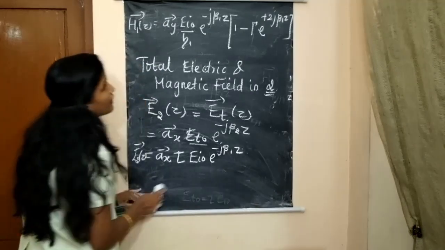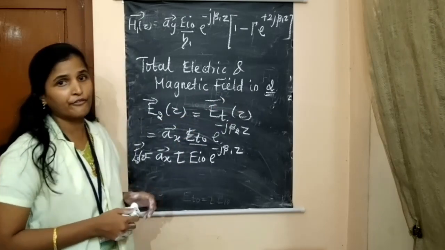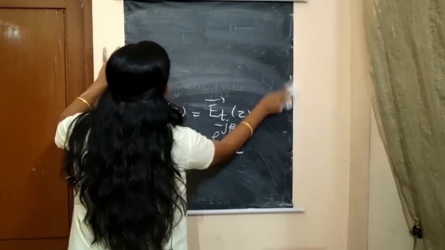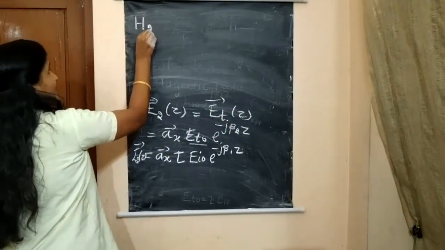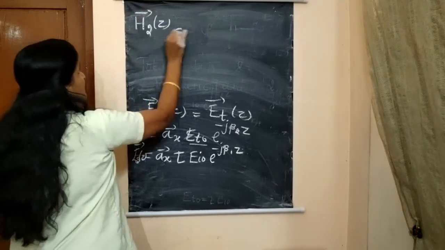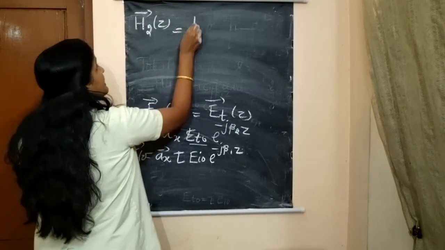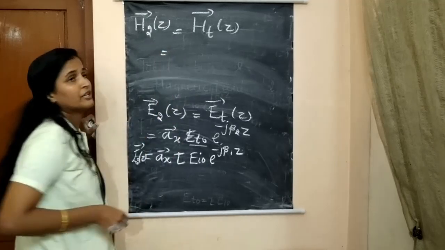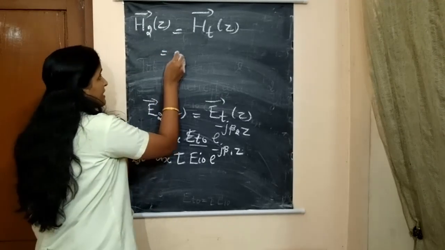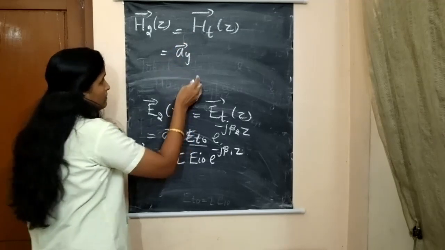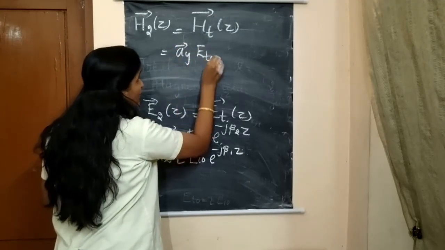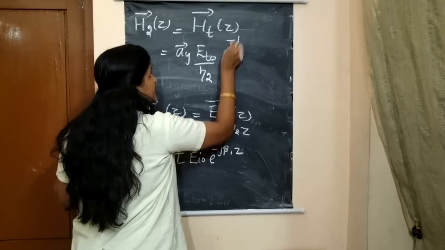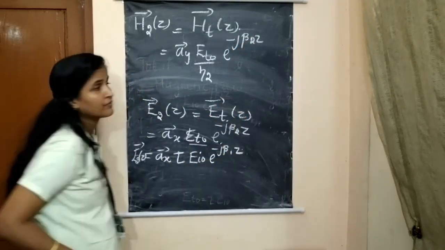Similarly, we are going to find the total magnetic field in medium 2. Let us write it as H2(z), which is nothing but the transmitted magnetic field. We refer to the equation for the transmitted magnetic field. It is a_y E_t0 divided by eta_2 into e^(-jβ2z).